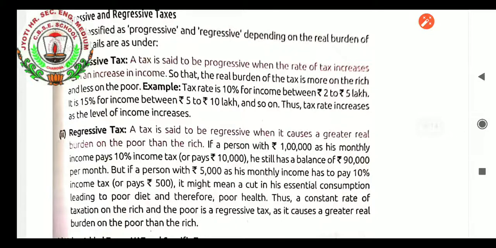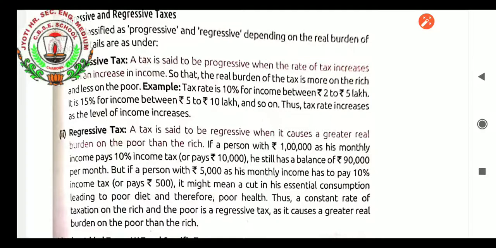Regressive tax. A tax is said to be regressive when it causes a greater real burden on the poor than the rich people. It is known as regressive tax. The rich people do not feel any burden, though the tax rate is increasing. It is common for them. But poor people get affected. So that way it is known as regressive tax.